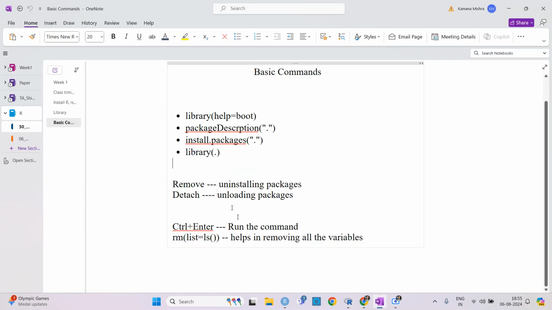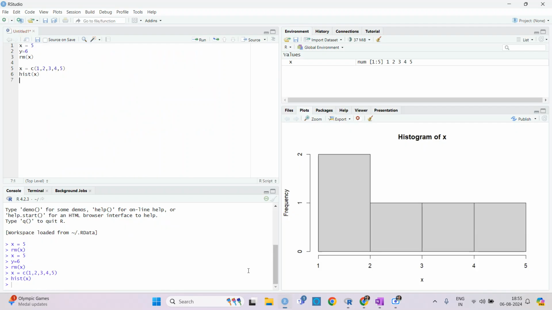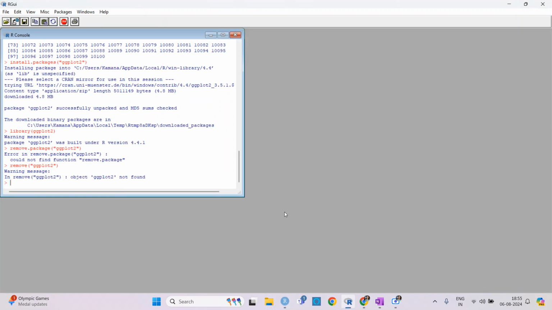One command, detach, is basically to unload the package, like we are using library. Whenever we are using the same R script, we don't need to install the package all the time. If I have installed the package in my R environment, then we don't need to install it again, but we need to load that package every time.